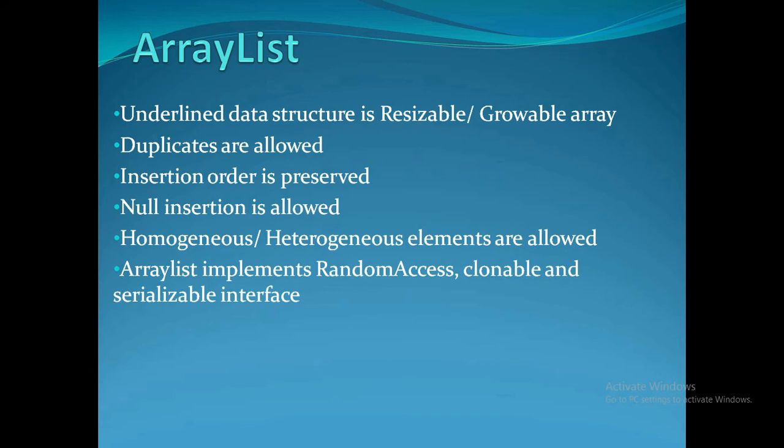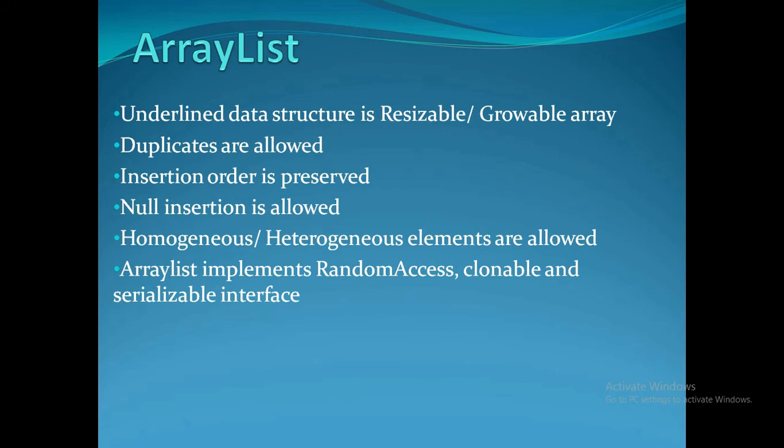Then Cloneable. Cloneable means that if any class is implementing Cloneable, we can clone this particular collection object. Means we have one list L1, so we can create a clone of this list, L2. It's only possible because it is implementing the Cloneable interface.